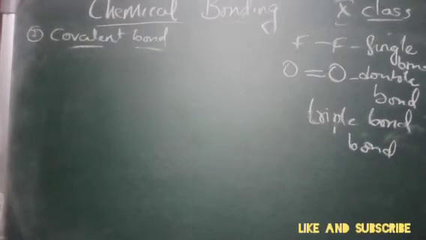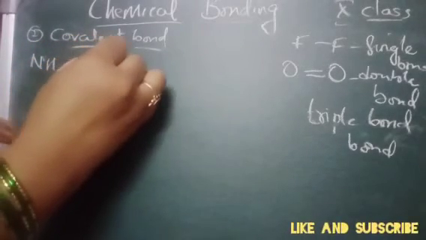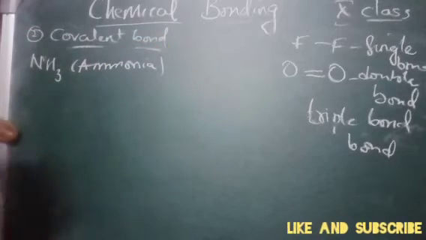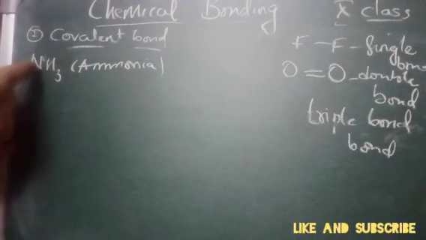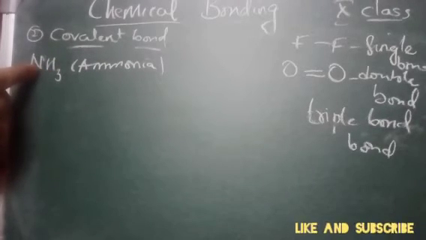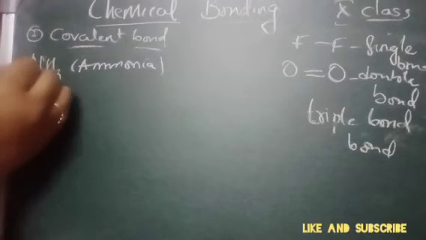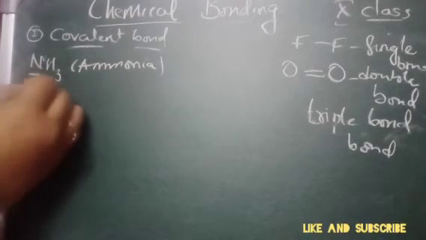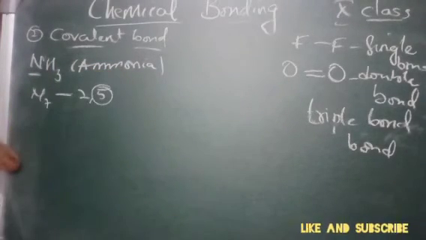Similarly, we have NH3, ammonia. Now in the ammonia molecule, 3 hydrogen atoms are attached to 1 nitrogen atom. So there is a single covalent bond. So what is the valency here? We will see the electronic configuration: N is 7, which is 2 and 5. So here 5 is the valency.